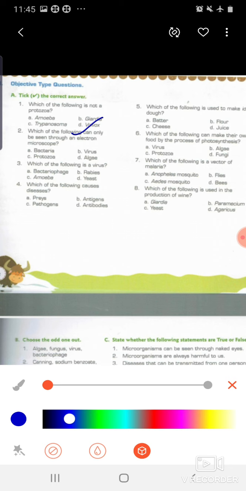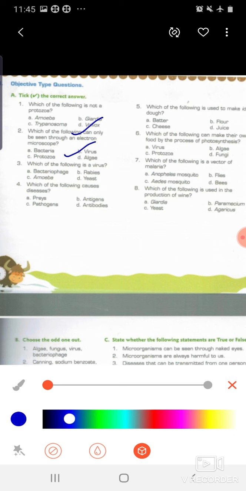Which of the following can only be seen through an electron microscope? Bacteria, virus, protozoa and algae. The answer will be virus, because viruses are the smallest microorganisms, which can be observed only under an electron microscope. Which of the following is a virus? Bacteriophage, rabies, amoeba and yeast. The answer will be bacteriophage, the virus that infects bacteria.